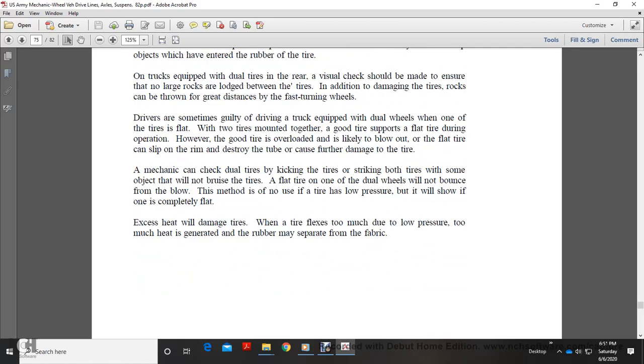With the two tires mounted together, the good tire supports the flat tire during operation. However, the good tire is overloaded and is likely to blow out, and the flat tire can slip on the rim, destroy the tube, and cause further damage to the tire.